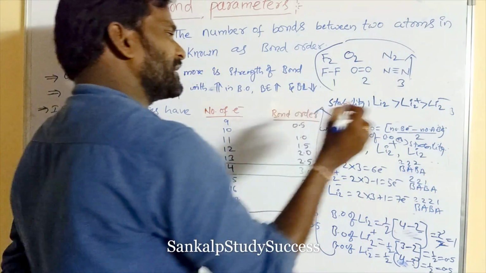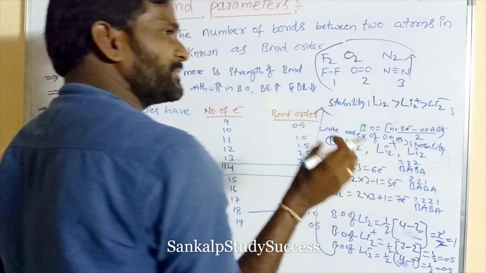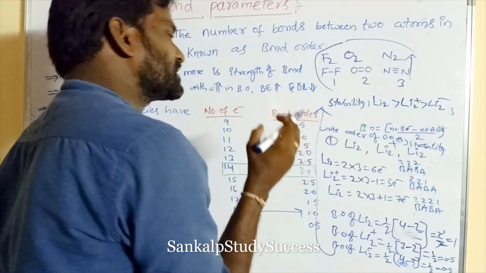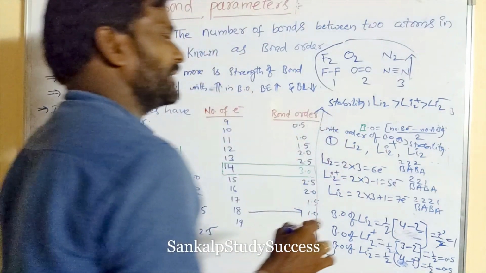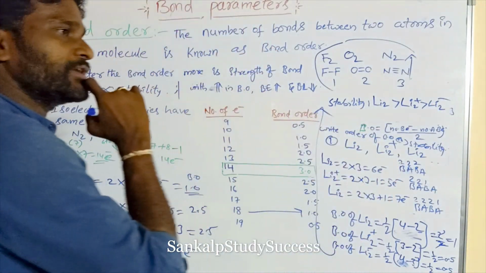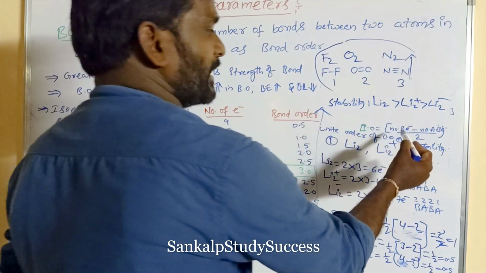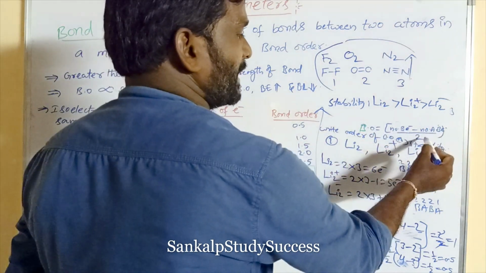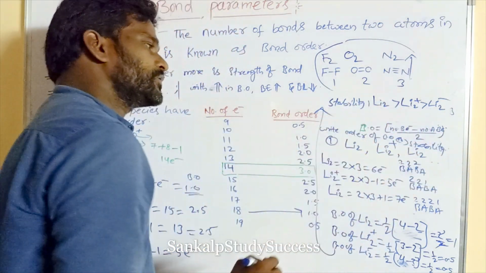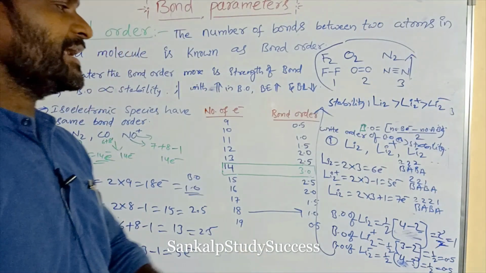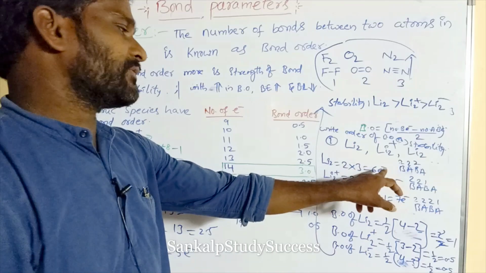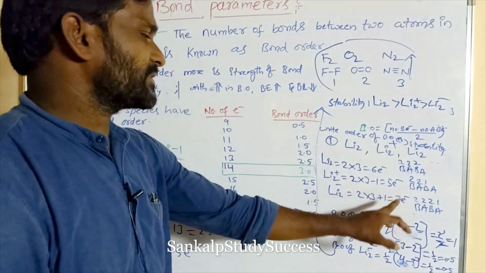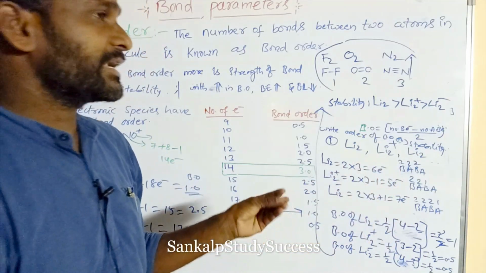If the number of electrons is less than or equal to 8, its bond order can be calculated using MO theory. According to MO theory, bond order is equal to the number of bonding electrons minus the number of anti-bonding electrons, divided by 2. Li2 has 6 electrons, Li2 plus has 5 electrons, and Li2 minus has 7 electrons, all less than or equal to 8.